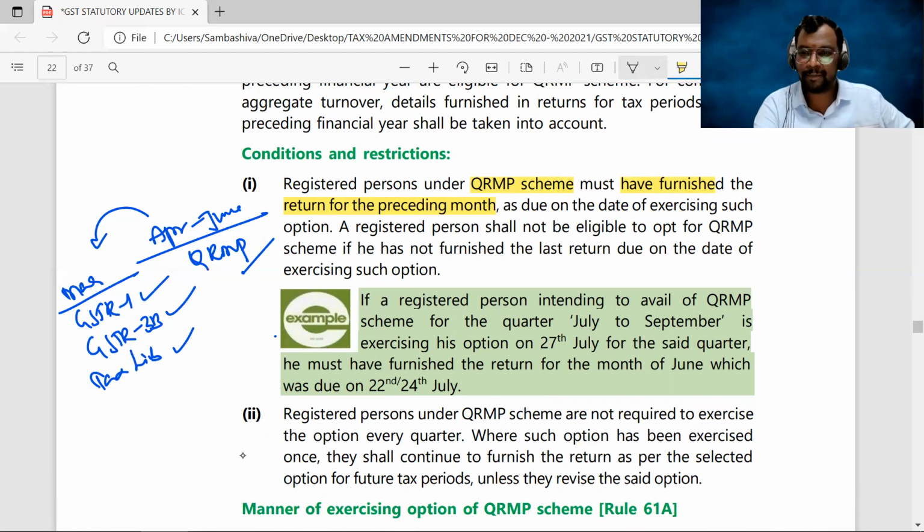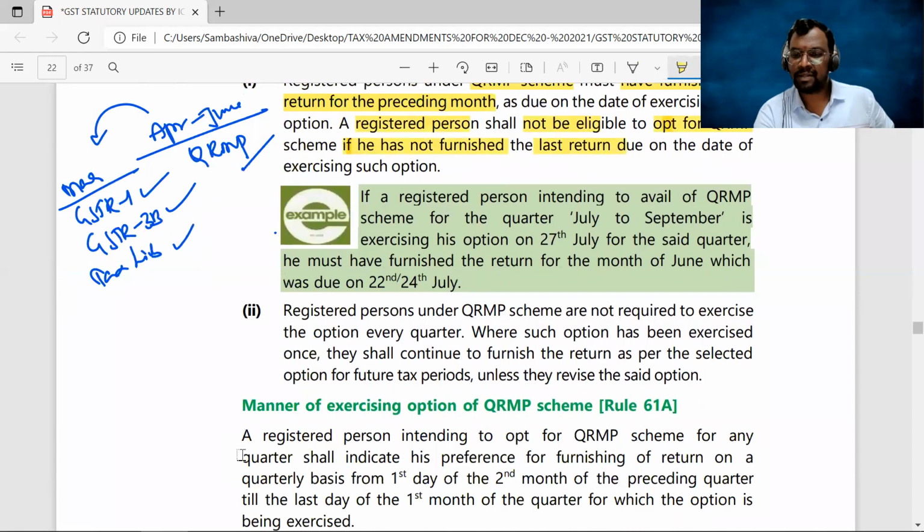You can check out here. A registered person shall not be eligible for opting for QRMP if he has not furnished the last return. Clear, sir? You can check out here. If the registered person intends to avail the QRMP scheme for the quarter July to September, that means he must have filed the June month return within the due date.